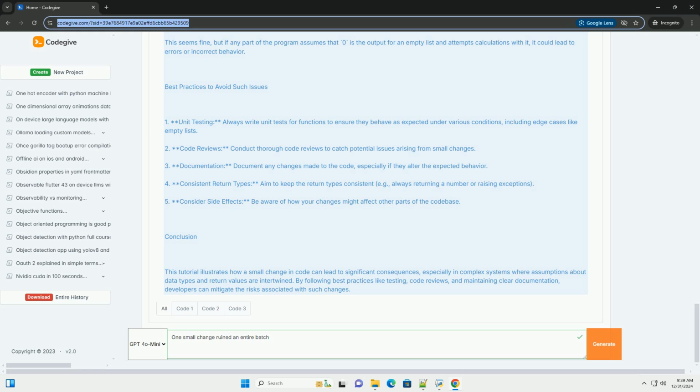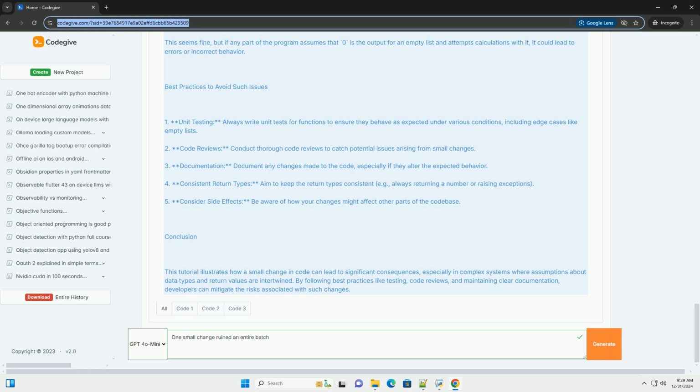Small change. Now, let's say a developer makes a small change to modify how the function handles empty lists. Python. def calculate_average(nums): if not nums: # check if the list is empty, return None # changed from 0 to None. return sum(nums) / len(nums).